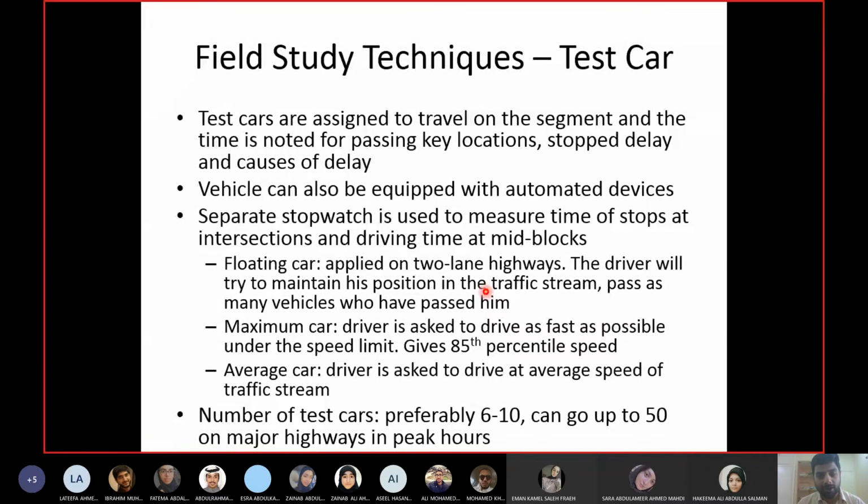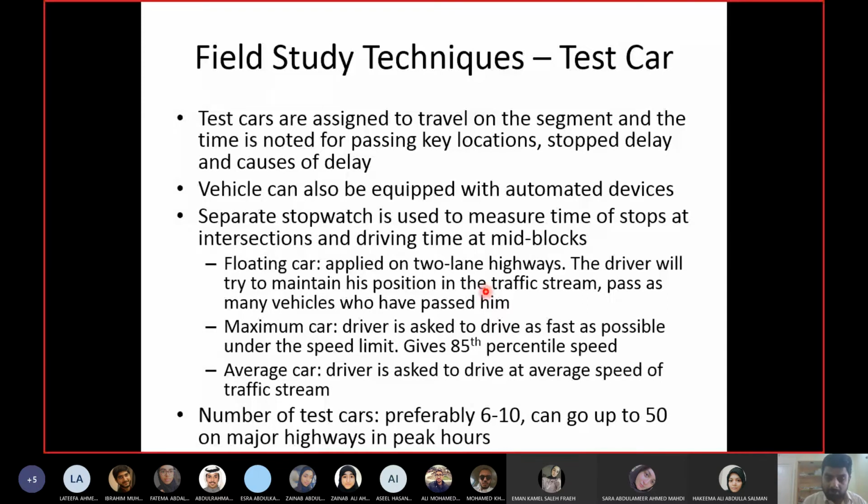You can stop the driver who is taking the observation from overtaking other cars, but other cars are overtaking him. So still his position in the traffic stream is disturbed. He's getting back and back. So in that case, you allow the driver to overtake the same number of vehicles which have overtaken him. Now remember, I'm saying the same number of vehicles, not the same vehicles.